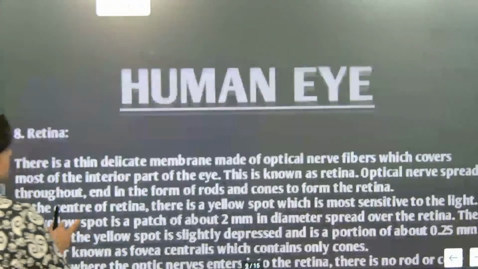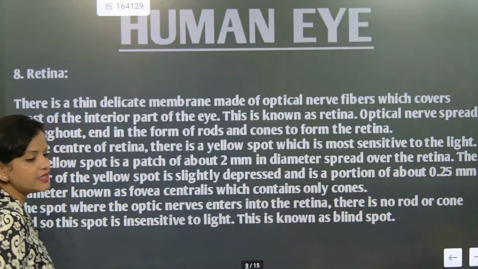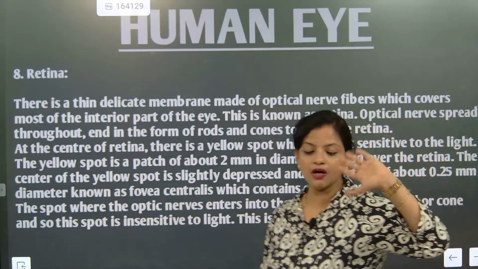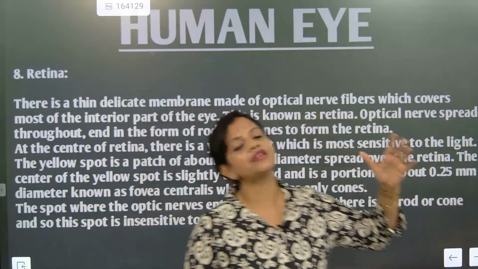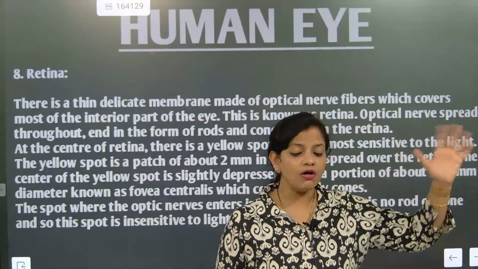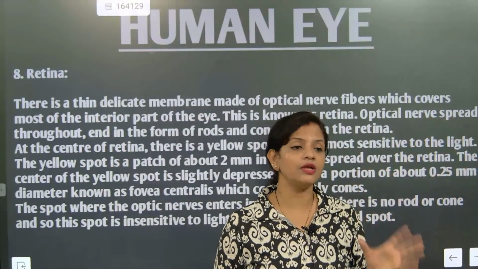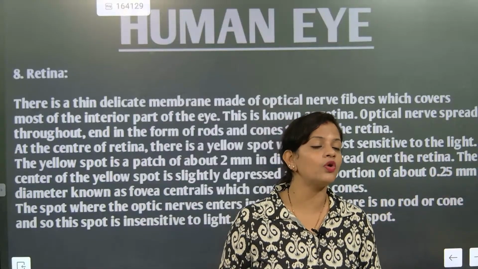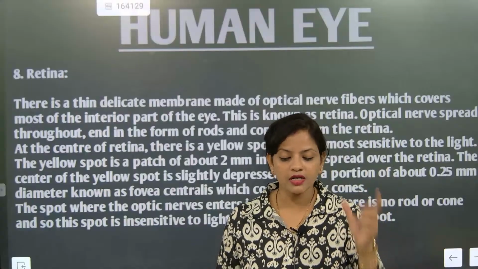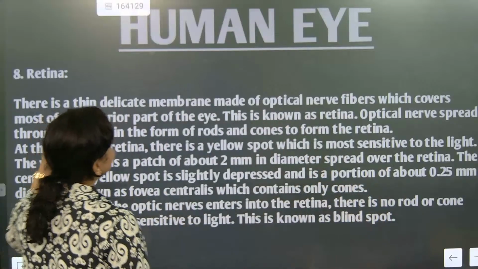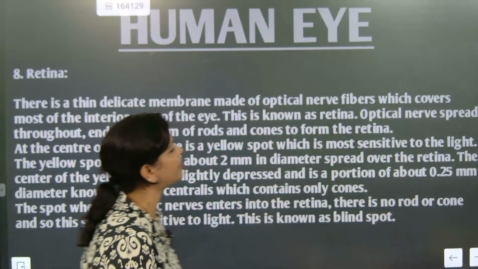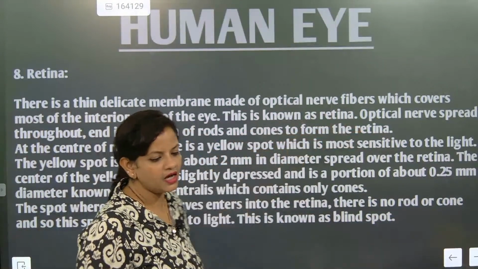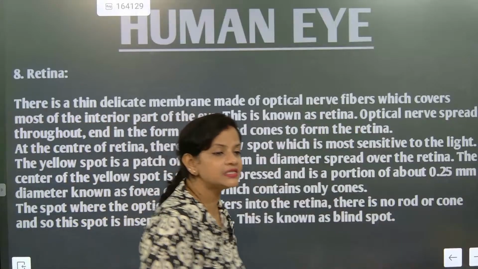Now we are going to go for the next part, the retina. The retina works just like a screen at the back of the eyeball. But not all of the back portion is available for vision. We know that the fovea is there in the yellow spot. There is a thin delicate membrane made up of optical nerve fibers which covers most of the interior part of the eye. This is known as the retina. So the back portion of the eye is considered the retina.